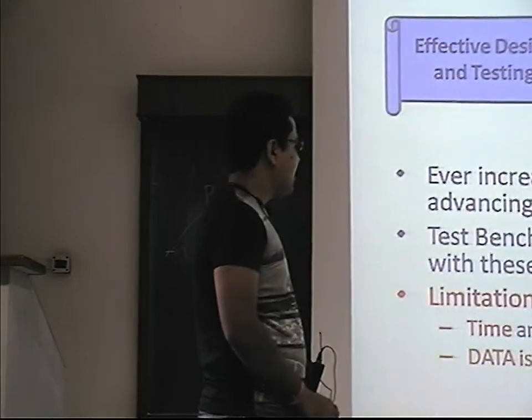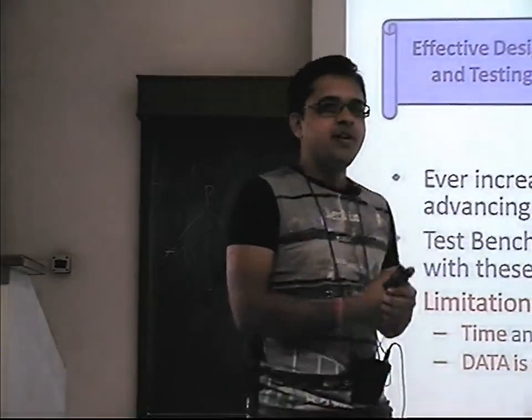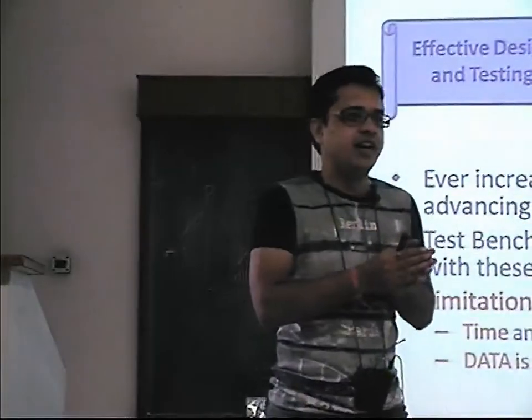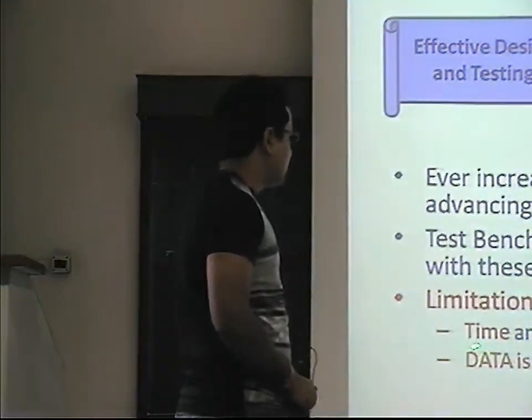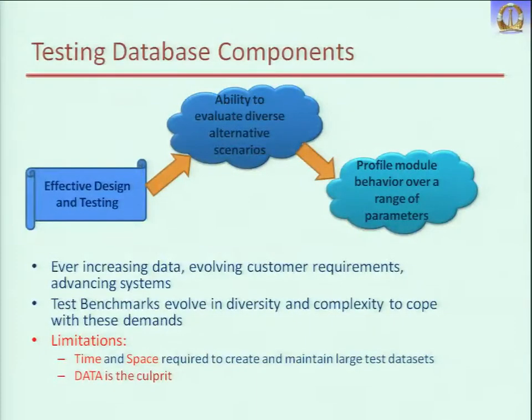So what happens? Time and space are required to create and maintain large data sets. First, it's difficult to generate that much data. Even your life will pass, but you will not be able to generate that data. The other thing is, one thing is time and another thing is space. If you want to store 1 yottabyte of data, even if the full department puts in 1 terabyte hard disks, the space may not be enough. What's the problem? Our data is the culprit, the size of the data. Earlier databases used to be small, but nowadays if you see Facebook, Google, they have a huge amount of data. So our data is the main culprit in testing our database engine.